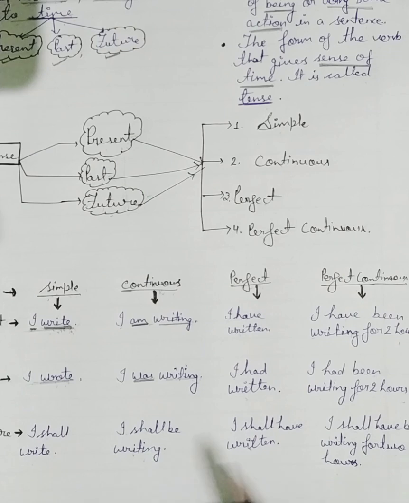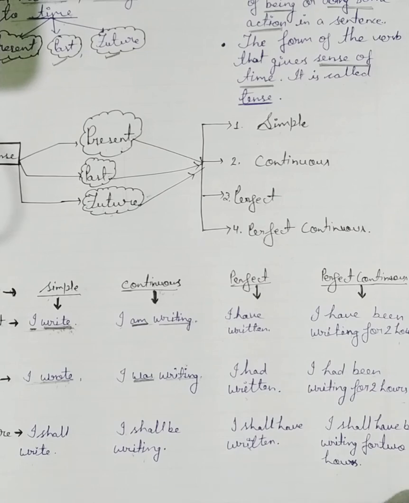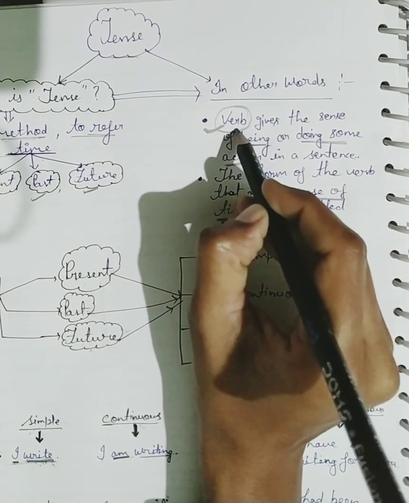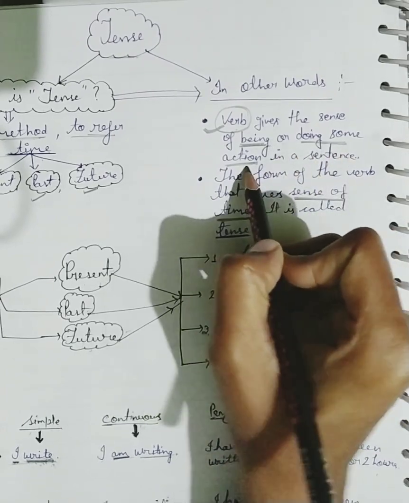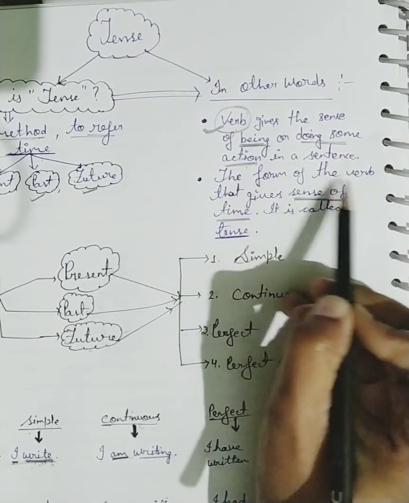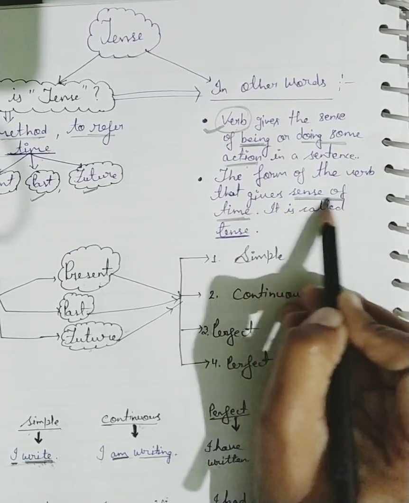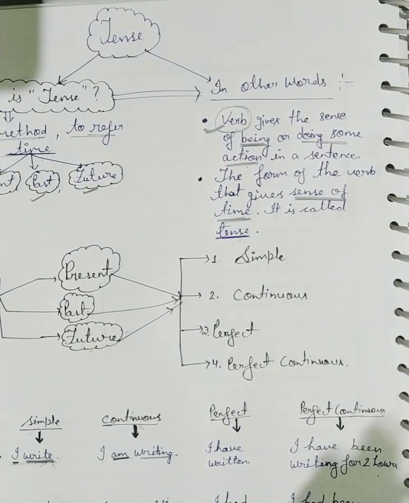So by reading all these sentences, we can say that the sentence completely depends on the verb. That's why I wrote here: the verb gives the sense of being or doing some action in a sentence, and the forms of the verb give the sense of time. Time is called tense. So dear students, this was the basic or brief introduction about tense.